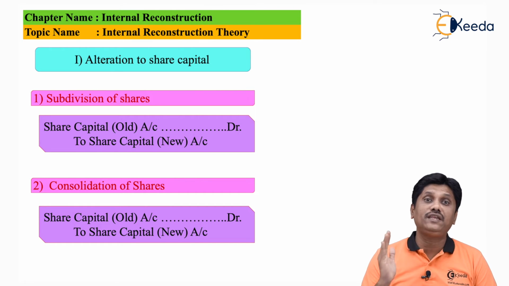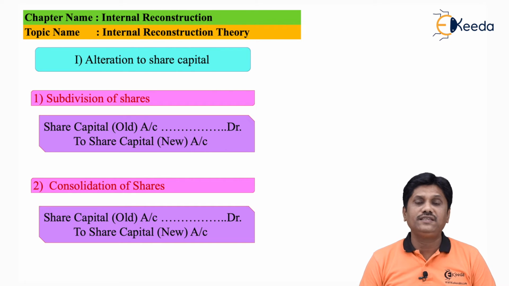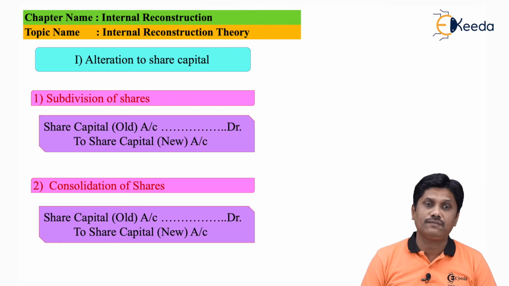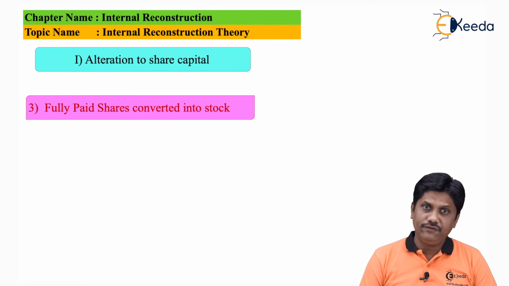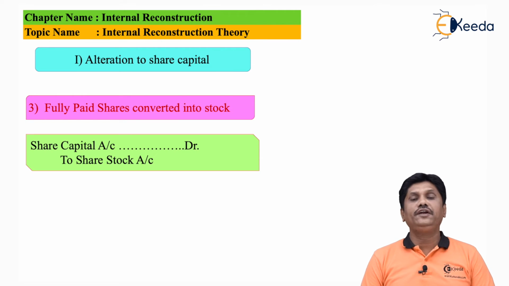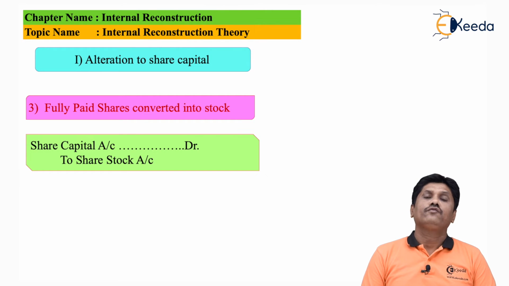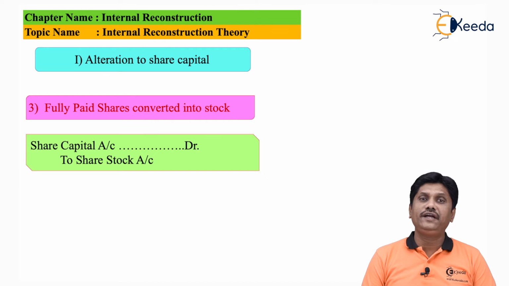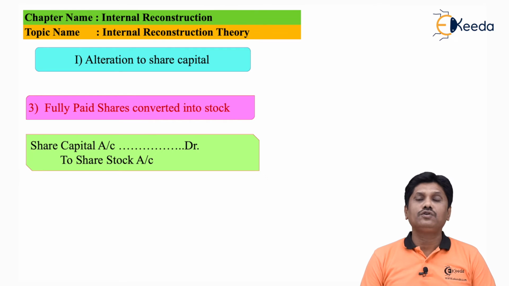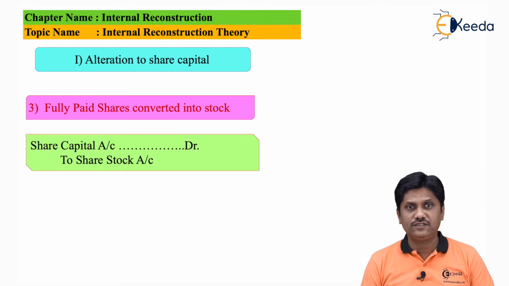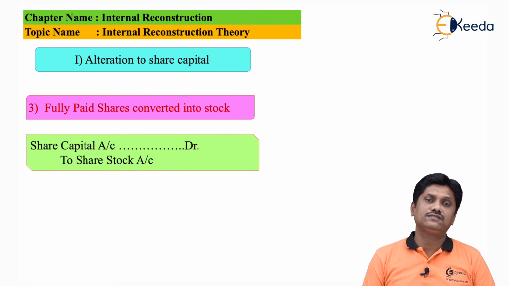Importantly, there will not be any benefit or loss to any party in case of subdivision as well as in case of consolidation. Next possibility is that fully paid up shares are converted into stock. In childhood you must have learned that fully paid up shares can be converted into stock so that it can be divided in any amount without reference to the face value. So possibility is that shares got converted into stock.